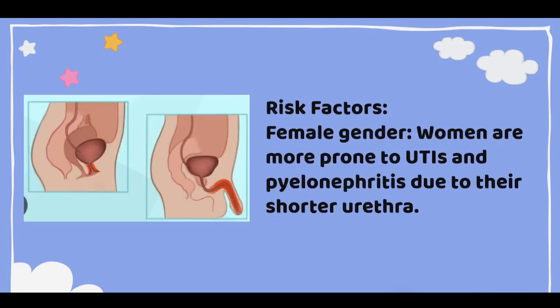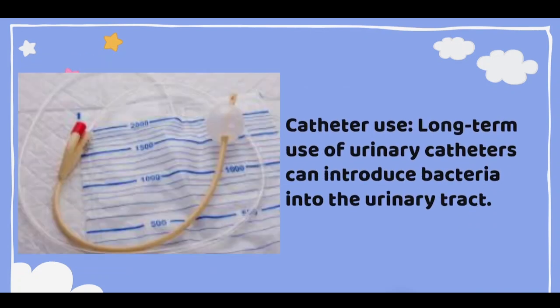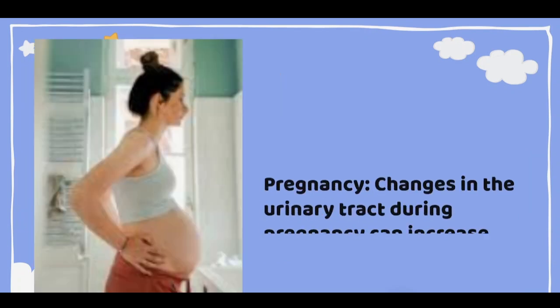Now, what are the risk factors? Female gender: females are more prone than males because of their shorter urethra. Urinary tract obstruction: if there is any kind of obstruction due to kidney stones or enlarged prostate, the flow of urine could be restricted, due to which there is more chance of bacterial growth there. Same in the case of catheter use.